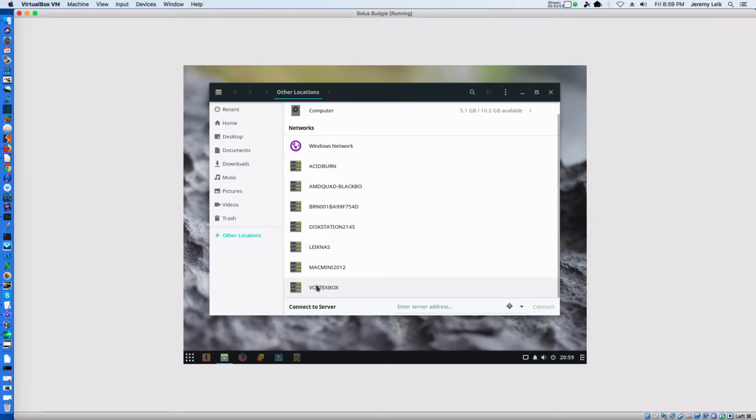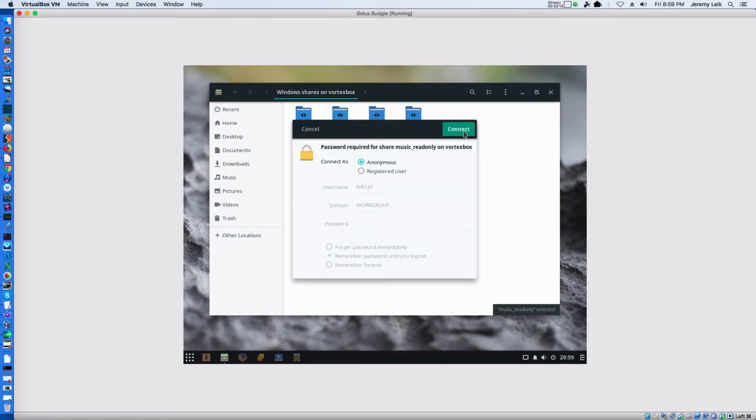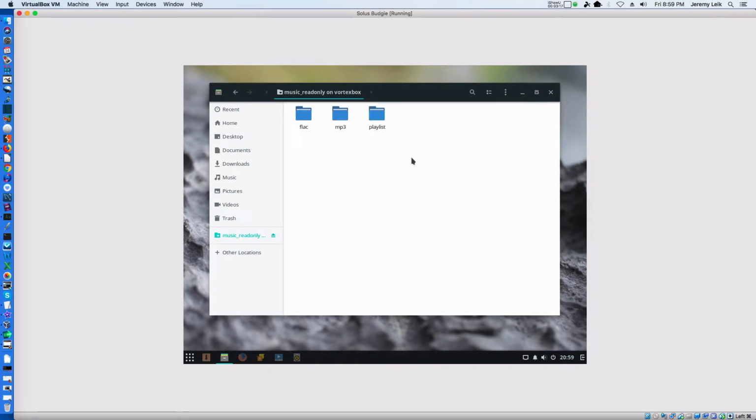So if I were to go on to Vortex Box and music read only, anonymous user will connect. If I go under MP3, folder is empty. Interesting. I go under FLAC.